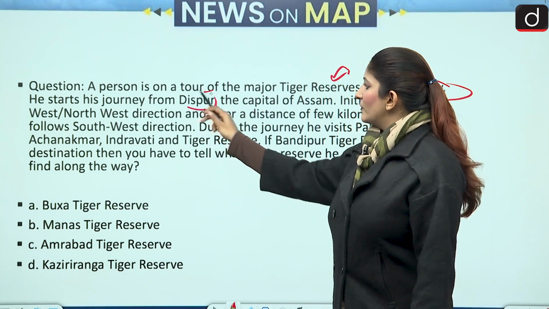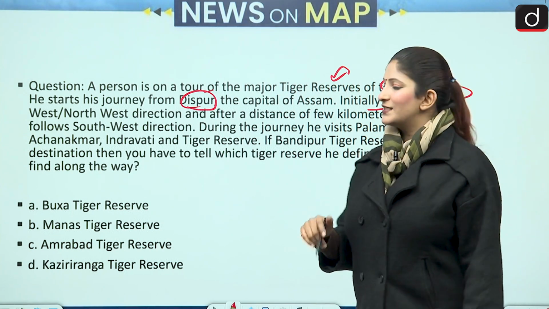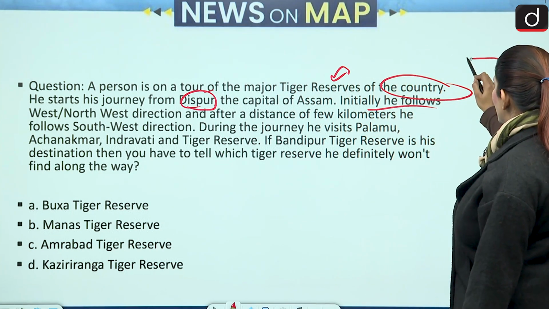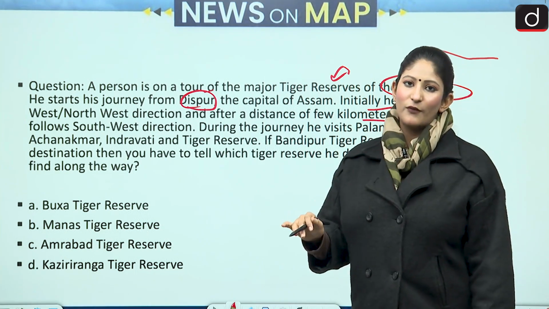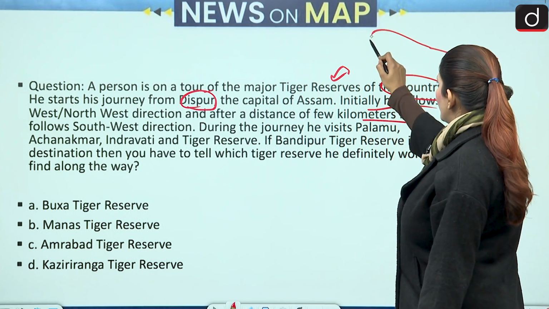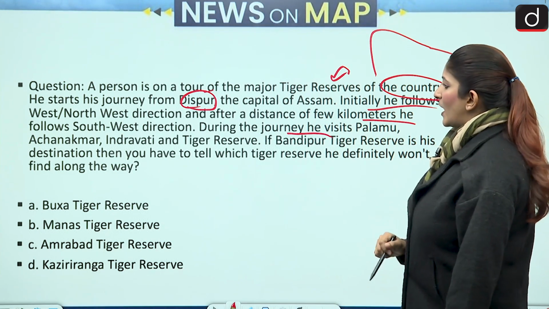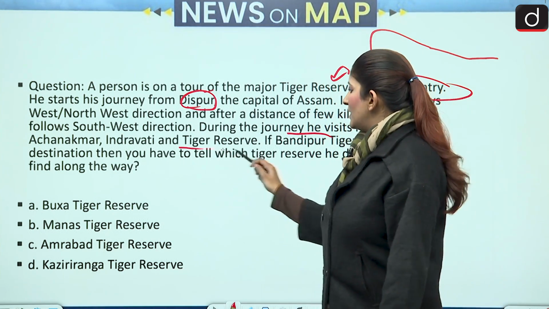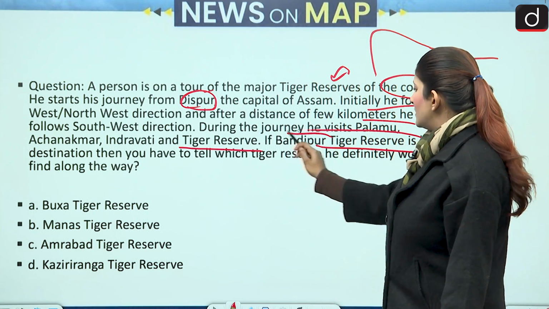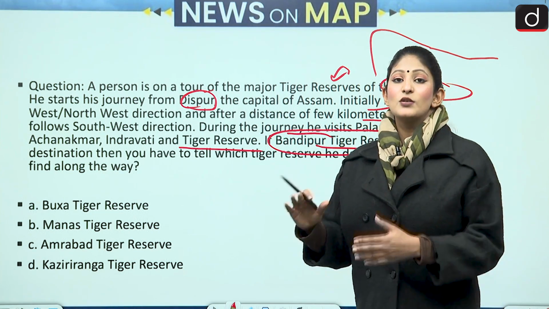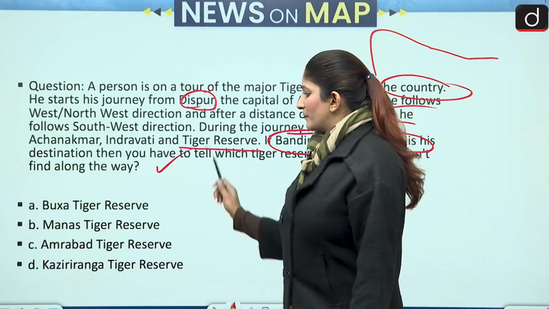He starts his journey from Dispur, which is the capital of Assam, and initially he follows a west or northwest direction. After a distance of a few kilometers, he follows the southwest direction. During the journey, he visits Palamu, Achanakmar, Indravati and Indravati tiger reserves. And Bandipur is the region he wants to reach. So, which tiger reserve will he definitely not find along the way?